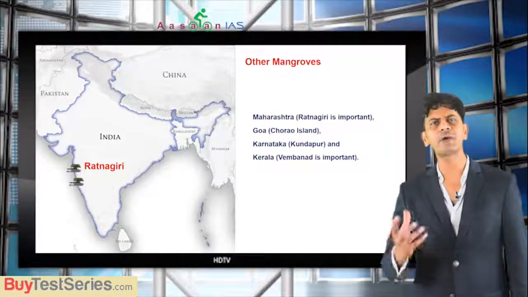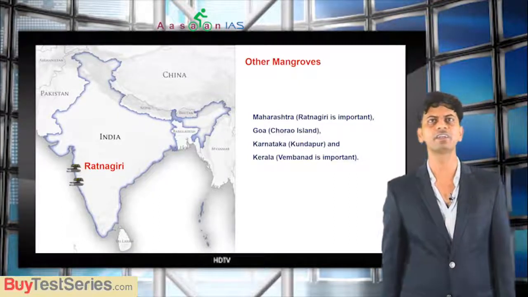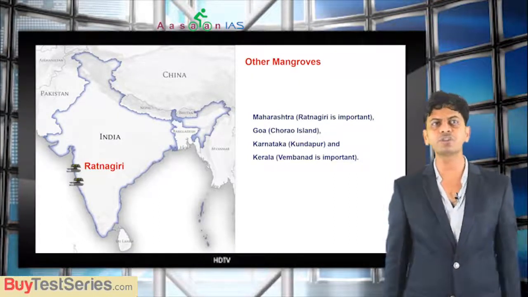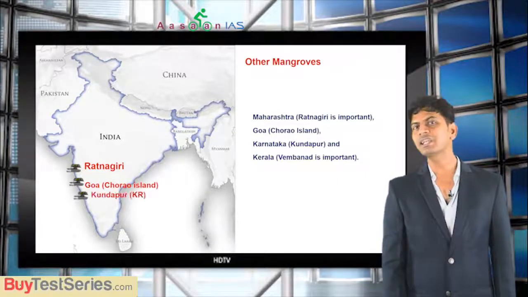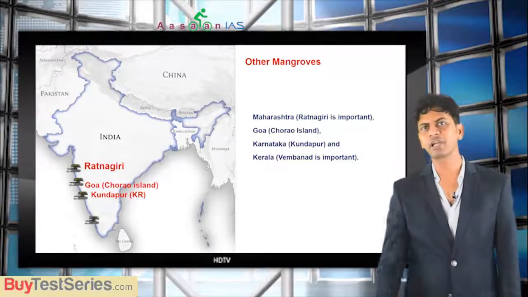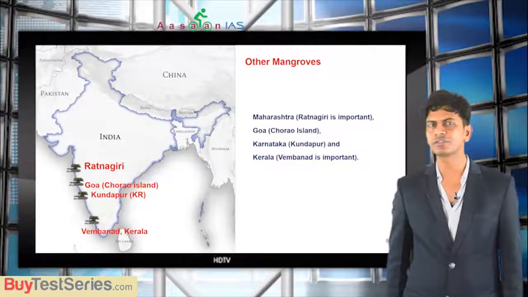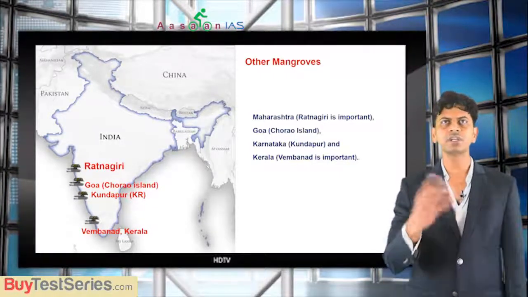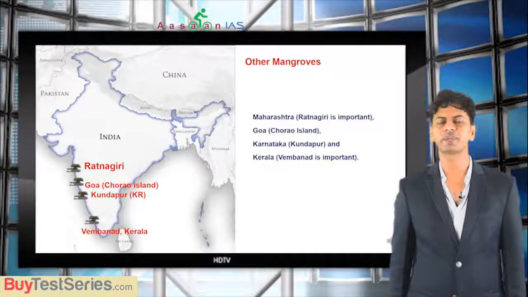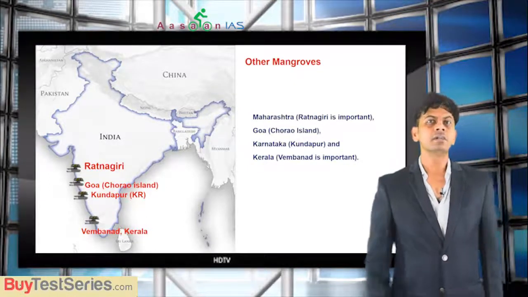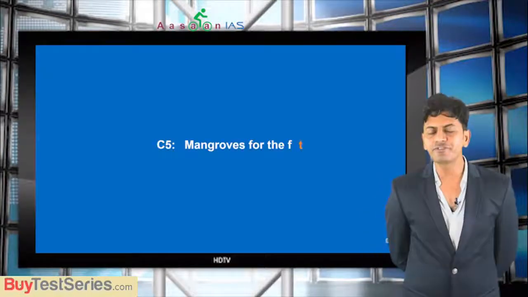You find small mangroves in this island, Chorao Island. Then in Karnataka you have Kundapur. Similarly in Kerala you have Vembanad Lake. You find mangroves over there also, so Vembanad. So these are some small mangroves. Getting me? Now what is Mangroves for the Future?